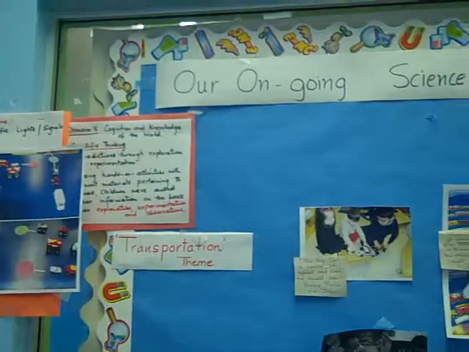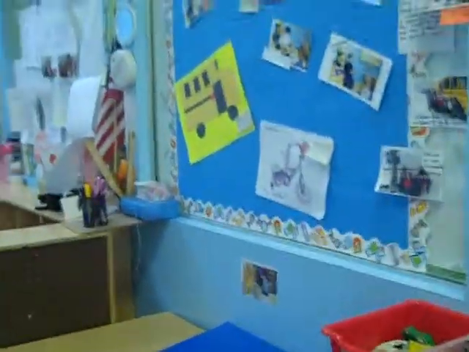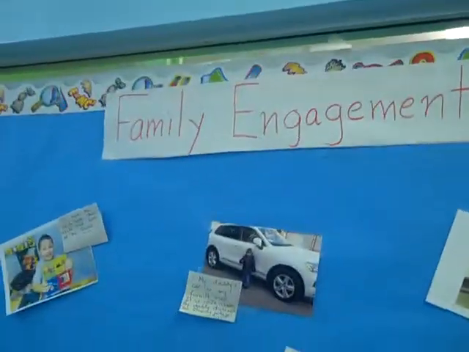And this is our ongoing science experiments pertaining to our themes. I keep on changing the pictures. We had water theme here, we have transportation here. I'm going to put the plants pictures over here because children did a lot of activities with seeds and other things and plants. And this is a family engagement bulletin board.